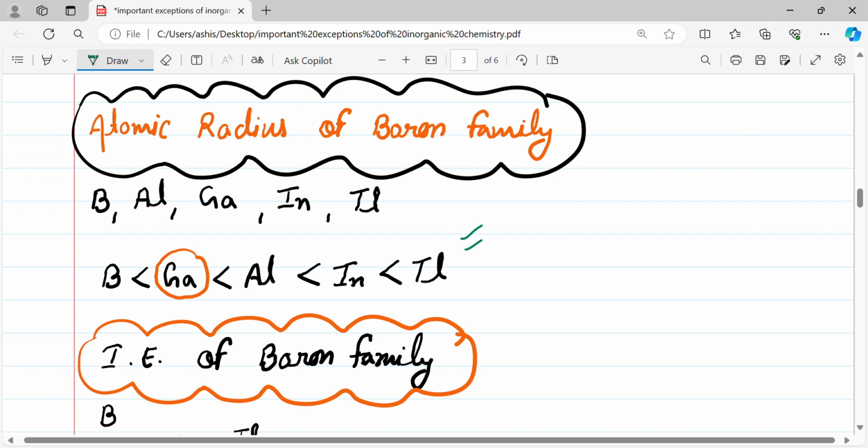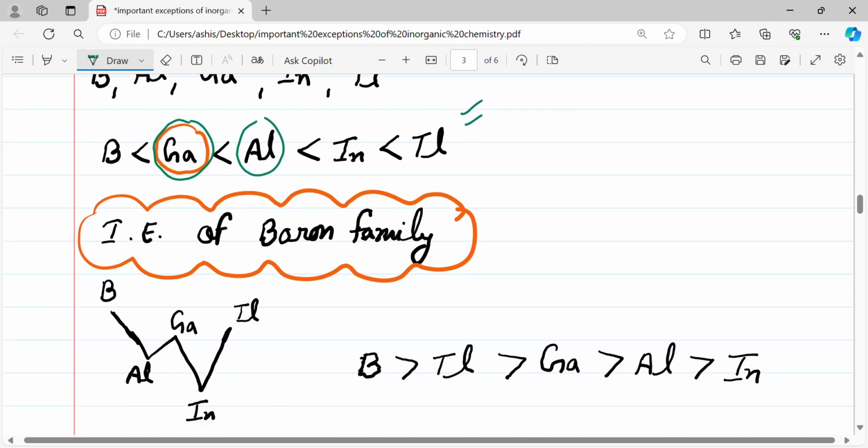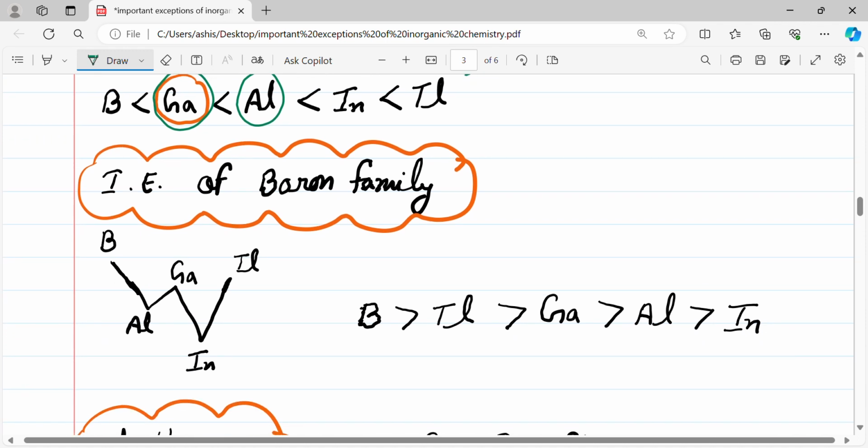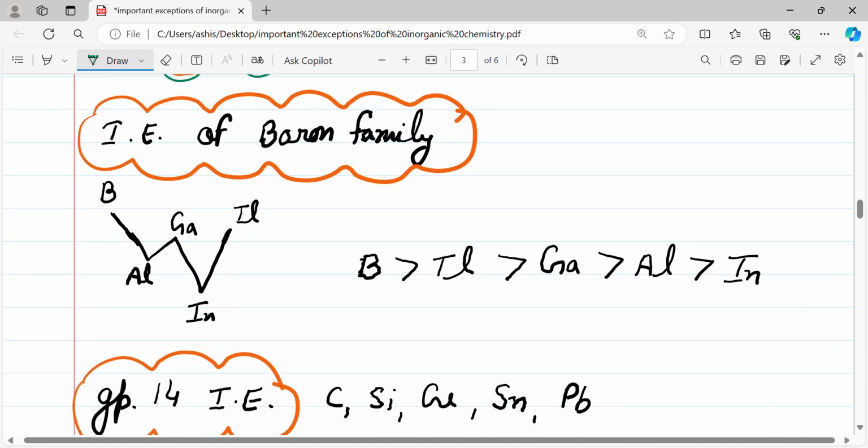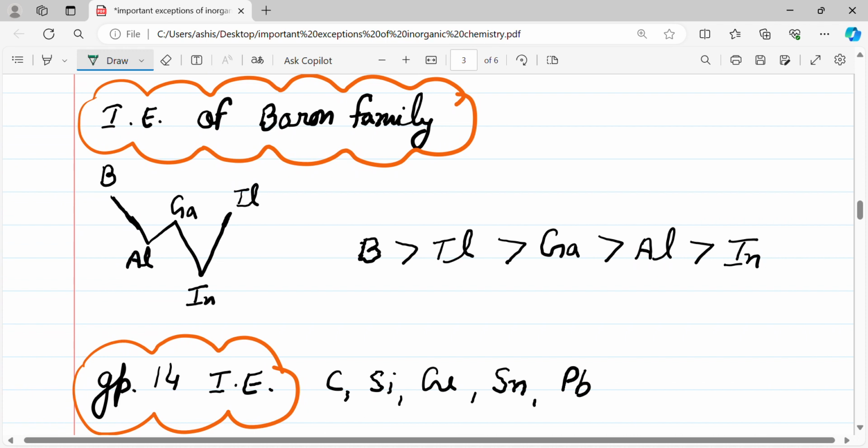Then atomic radius of the boron family. Yes, there is also an exception. The exception is that aluminium has a high atomic radius compared to gallium. We all know that is due to the poor shielding effect of d and f orbitals.